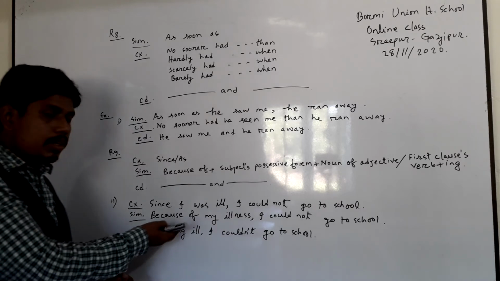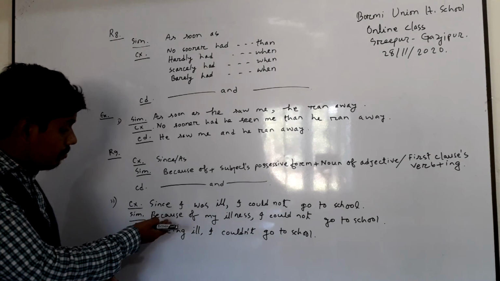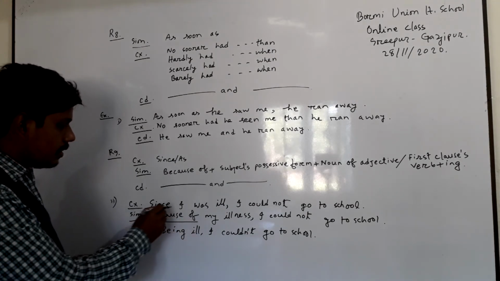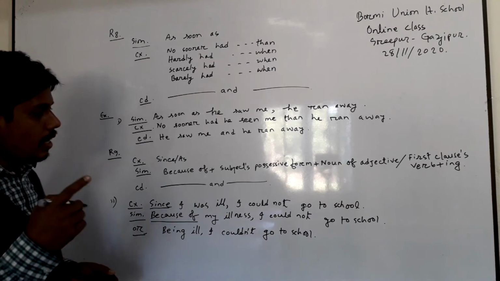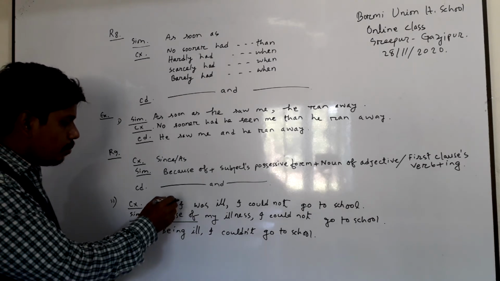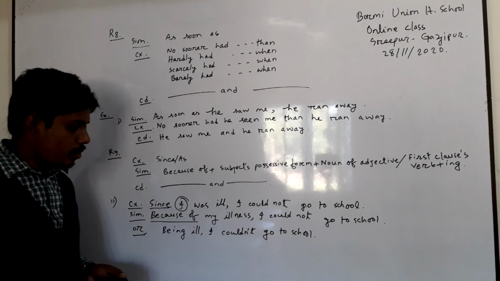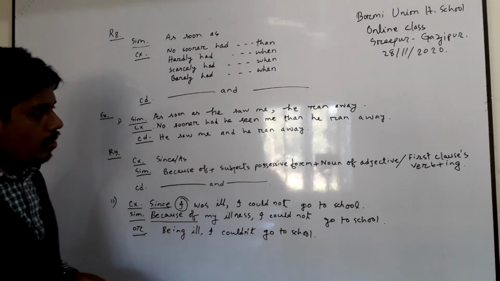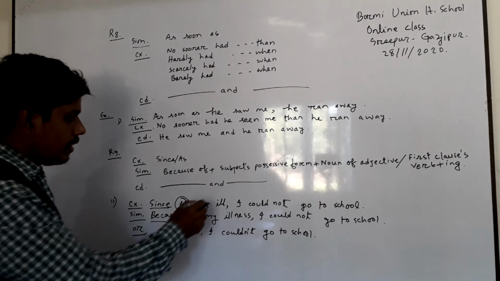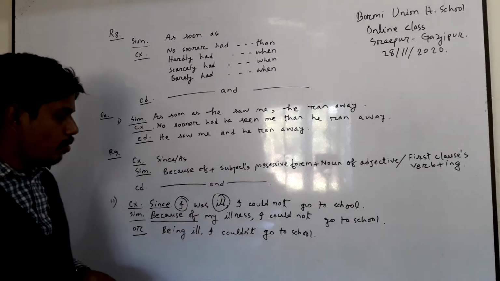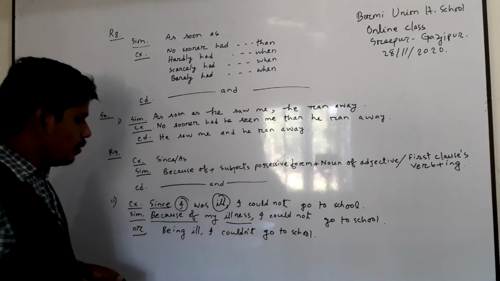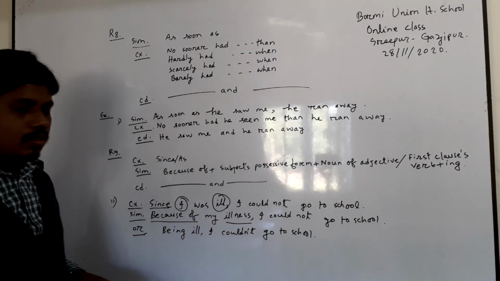You have to use "because of" instead of "since". So I have written "because of" instead of "since", and you have to write the subject's possessive form. What is the possessive form of "I"? The possessive form of "I" is "my", and then you have to write the noun of the adjective. Here "ill" is the adjective, and what is the noun form of "ill"? "Illness" is the noun form of "ill". "Because of my illness, I could not go to school."